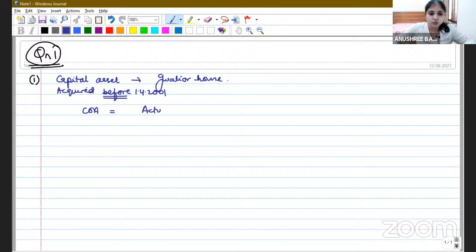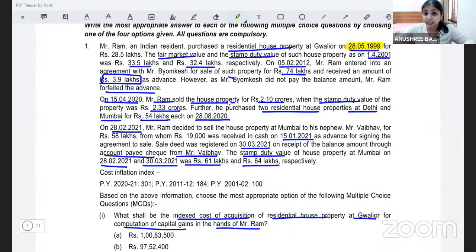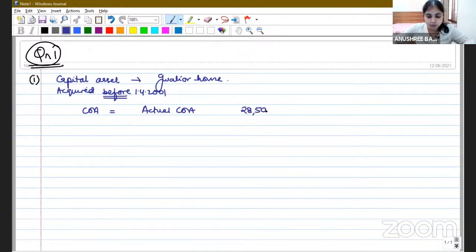You take the actual cost of acquisition. How much did my assessee actually incur for the house? He has actually incurred 28,50,000, right? Mr. Ram, an Indian resident, purchased a residential house property for 28,50,000. So his actual cost of acquisition is 28,50,000. All right. You compare this with, earlier we would just compare this with FMV as on 1st April 2001.